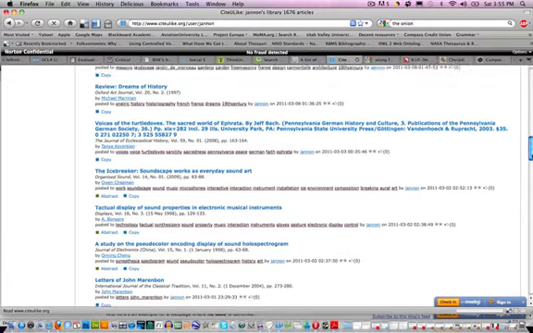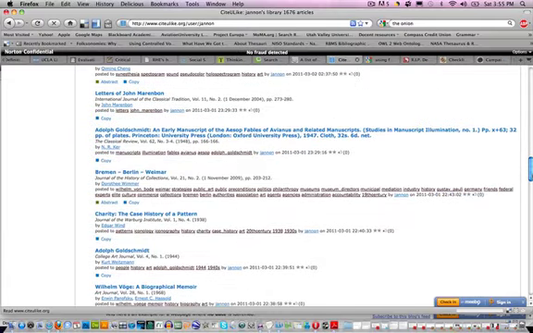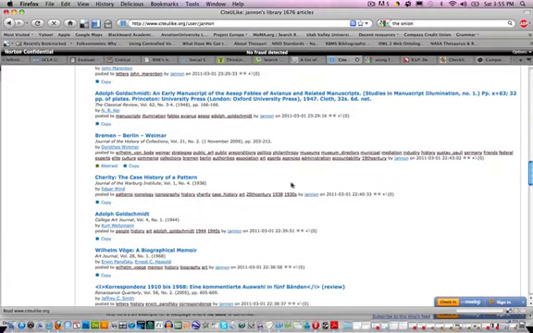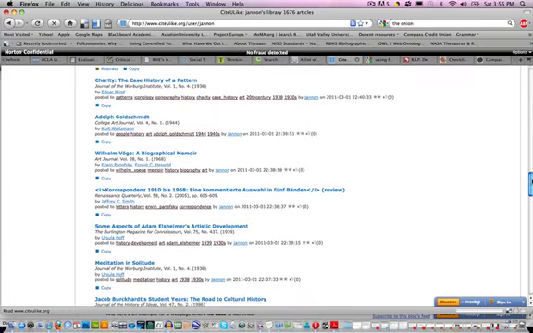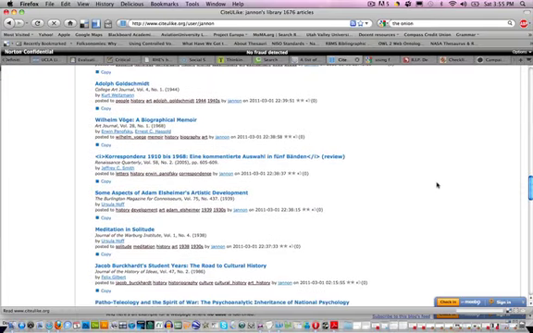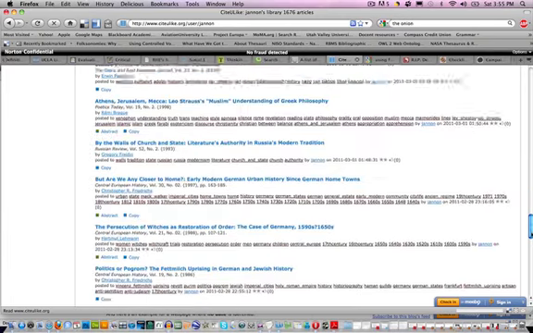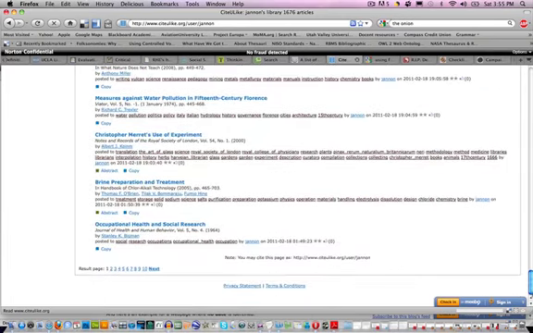So as I scroll down, again, I am seeing a lot of quality resources, and I am seeing quality sources being cited. I'm seeing recognizable journal names, I'm seeing full citations to these particular articles, I'm seeing what appear, at least at first glance, to be appropriate tags for the articles that are being cited. So I am perfectly convinced that this will be a useful user for me to follow.